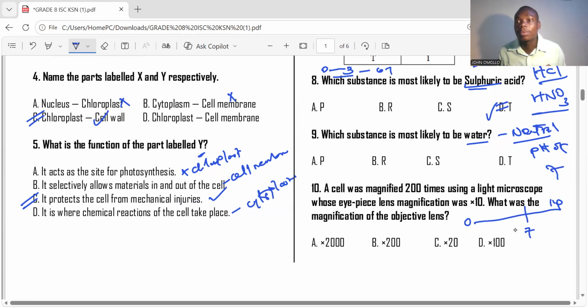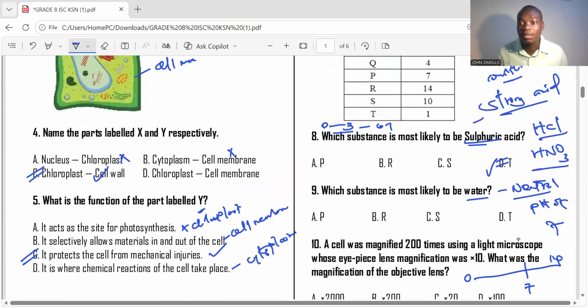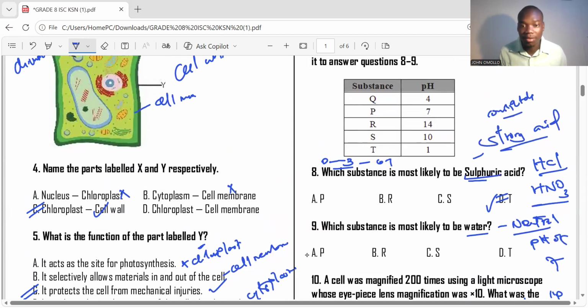Look at players playing football. We have 22 players within the field, 11 from the opponent side and 11 from the home team side. So what do we see? We see a referee. A referee acts as a neutral person. He is the one who is going to officiate and control the game. So whoever is at the center, that is what we call neutral. In this case, 7 is the neutral and water is one of the neutral substances. So which one? P, which is choice A.